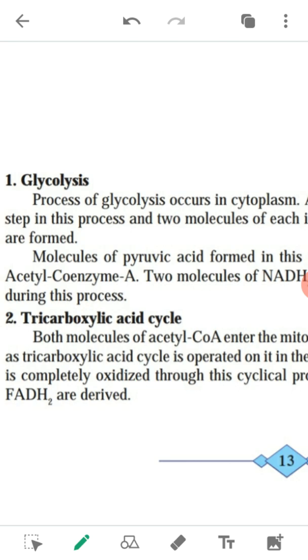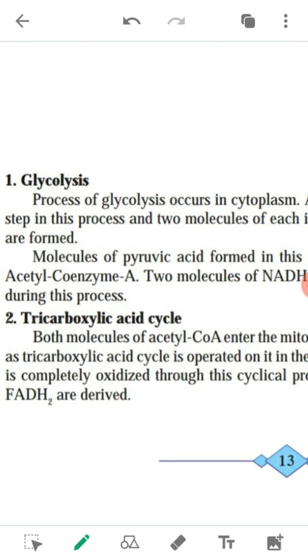So, this is adenosine triphosphate, an energy rich molecule. In the glycolysis process, a single molecule of glucose is oxidized step by step, and 2 molecules each of pyruvic acid, ATP, NADH2 and water are formed.